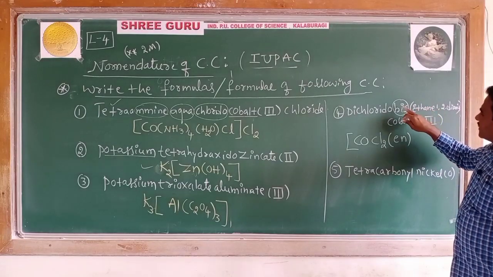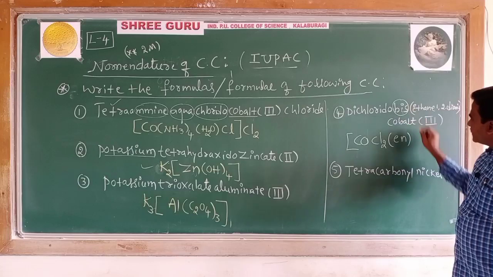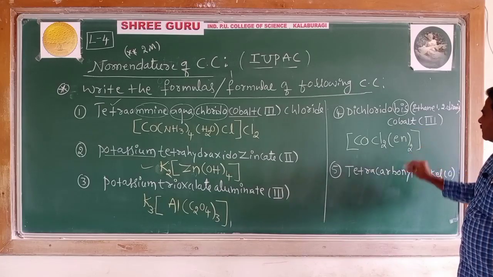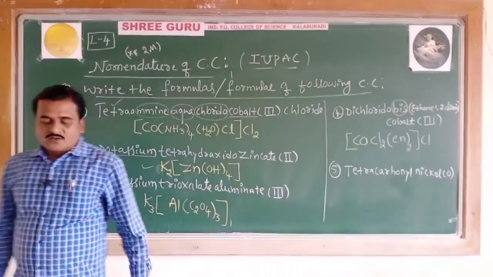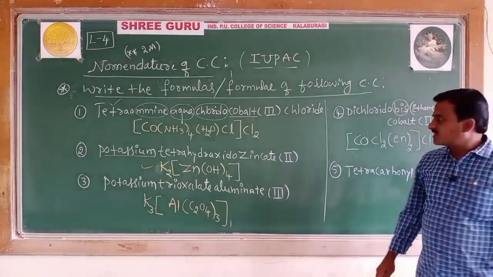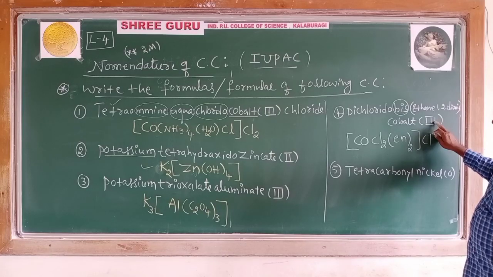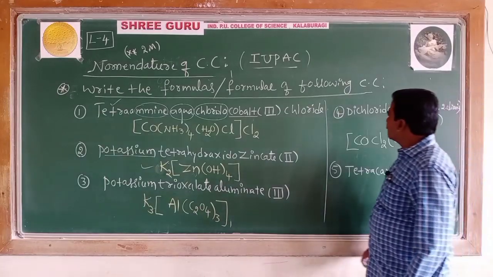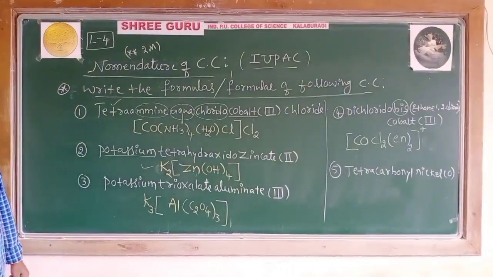Those must be used with the terms bis, tris, like that. So en, bis means taken 2 times. Cobalt 3, chloride, so CoCl2(en)2, and as the net charge is 3 plus, it should carry a charge of plus: [CoCl2(en)2]+.